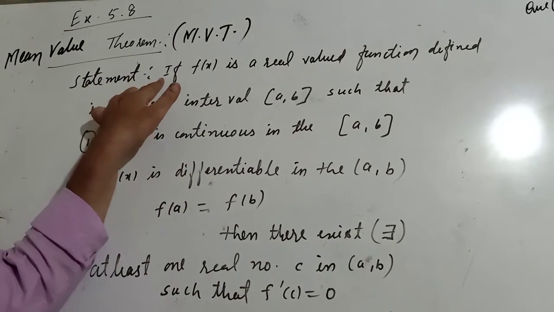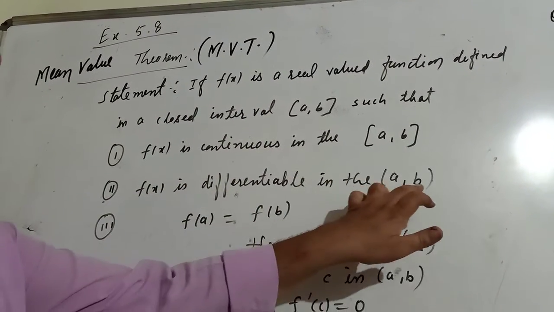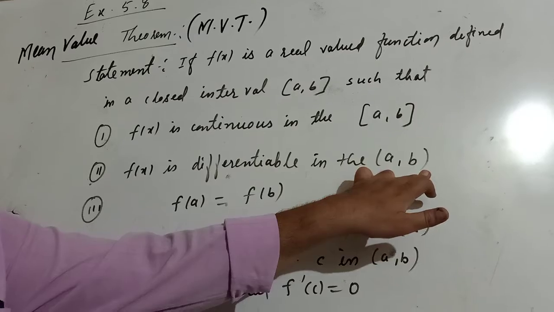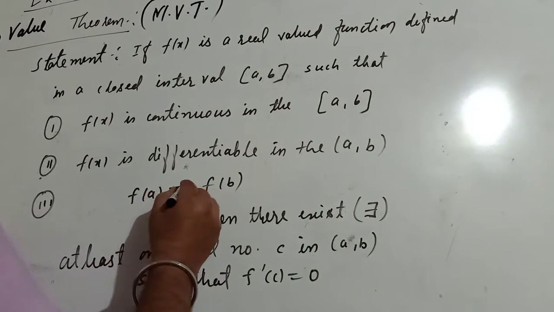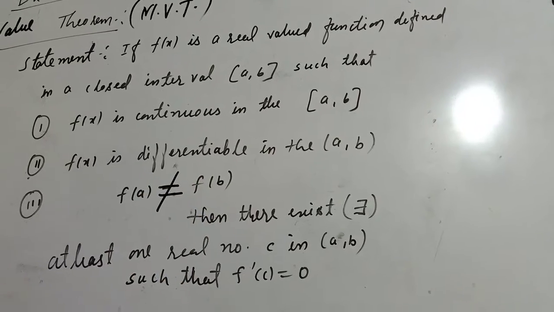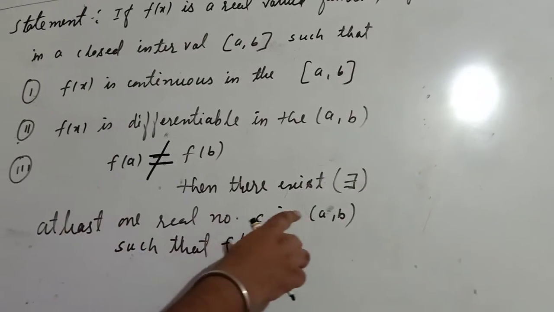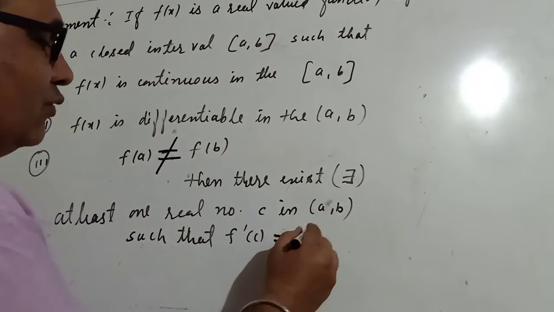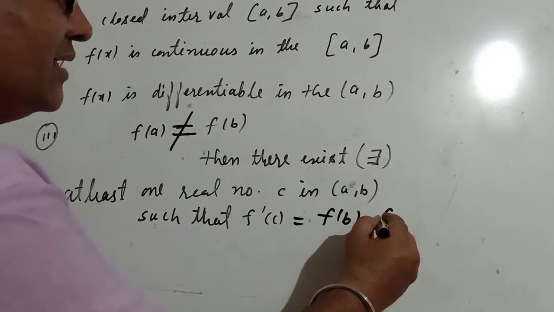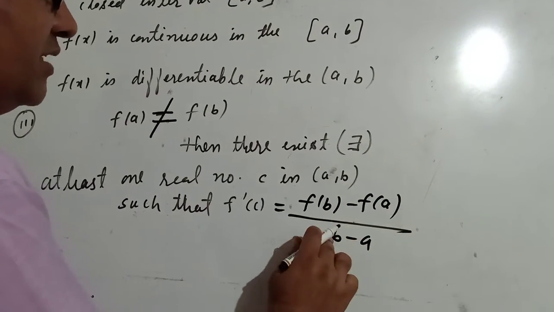The second point, f(x) differentiable in the open interval (a, b), has no change at all. You have to change the third point: f(a) is not equal to f(b), then there exists at least one real value c in the open interval (a, b) such that f'(c) equal to (f(b) minus f(a)) upon (b minus a). Only this much is changed.